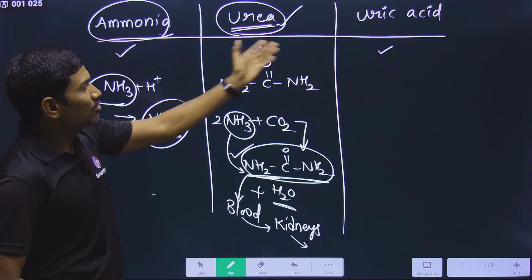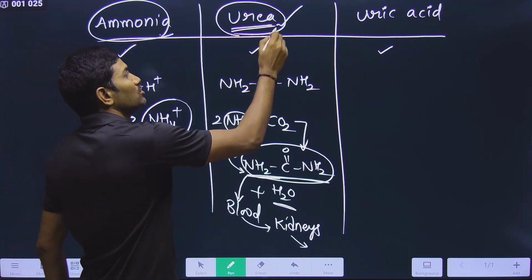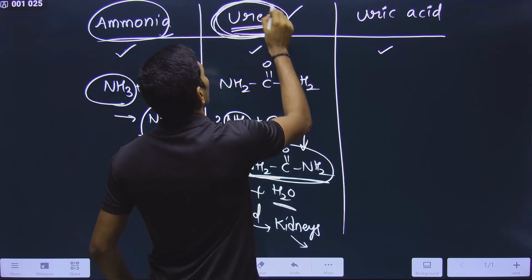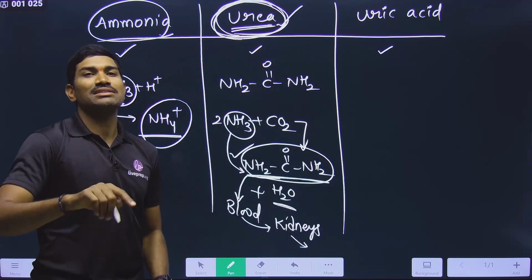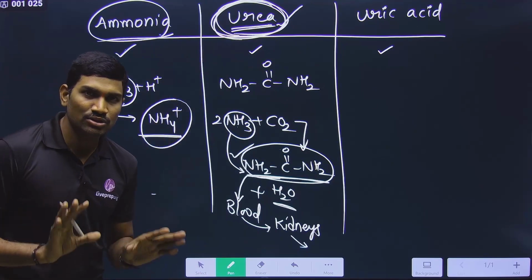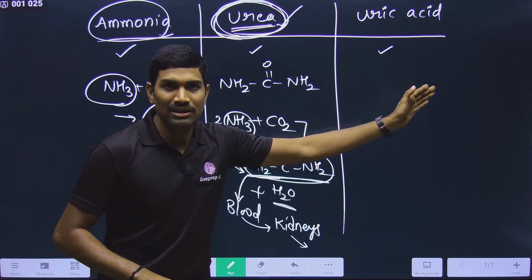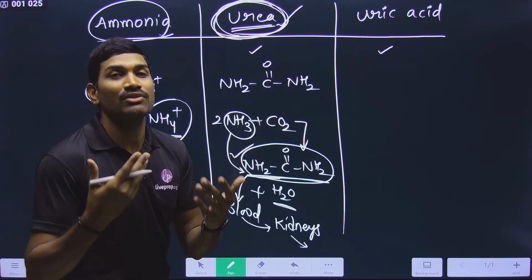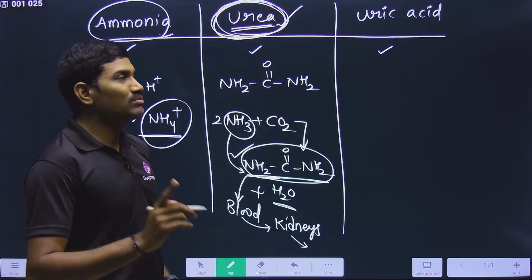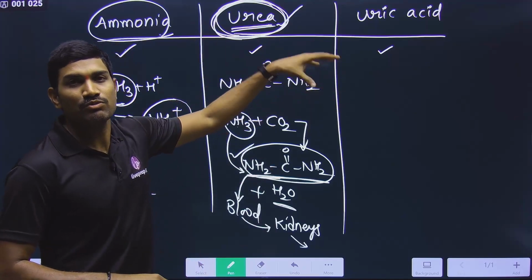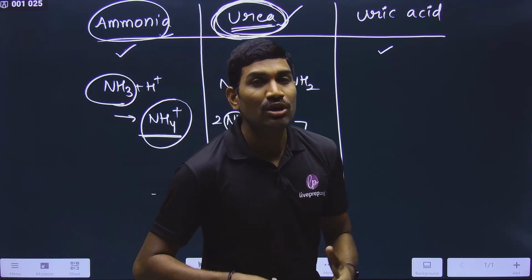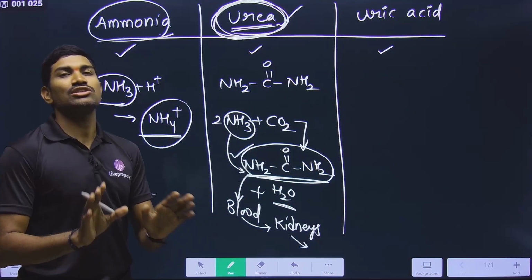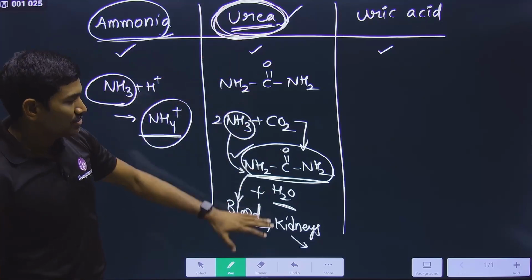When human is excreting all these three, then why are you saying that human is ureotelic? Because among all these, urea is the major one. Urea is the major one. That's why human is considered as ureotelic. Understood or not? Even though human is excreting all this, still human is considered ureotelic because the major form of nitrogenous waste is urea. That's why I am saying that even though some other forms of nitrogenous waste are present, based on the major form of nitrogenous waste, we are classifying these organisms. This is the point that you need to understand. Clear? This is what they are saying.